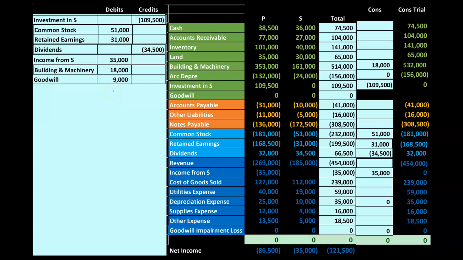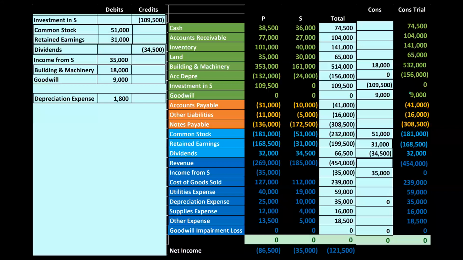So this is the way I would typically construct one of the main adjusting entries here, just with one big bulk entry. This whole thing ties together here, right? So we took the investment off the books. We took basically the equity off the books. We took the dividends off the books. We took the investment from S. Those things are all things we know. And we know from the original calculation that we had when we looked at the goodwill that there was an 18,000 difference between fair value and book value we can account for now. And then, of course, the goodwill, that should basically reconcile all those core concepts. Here's the goodwill then being recorded.